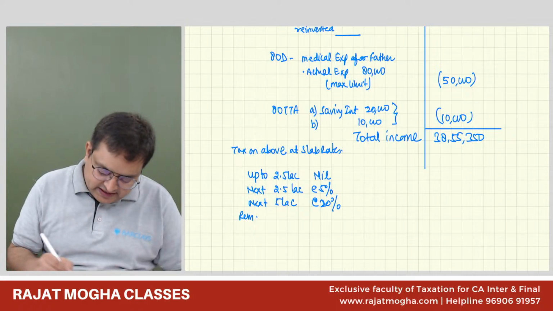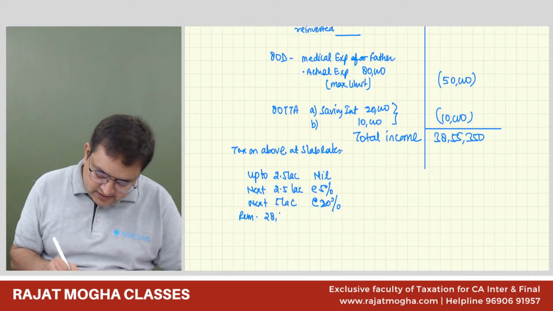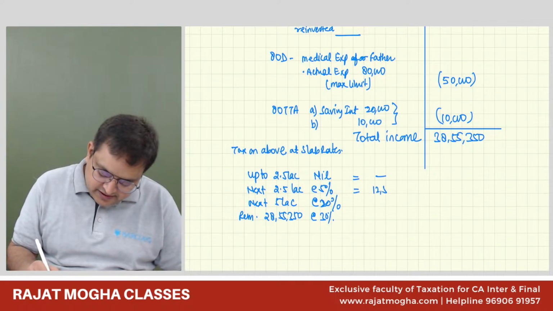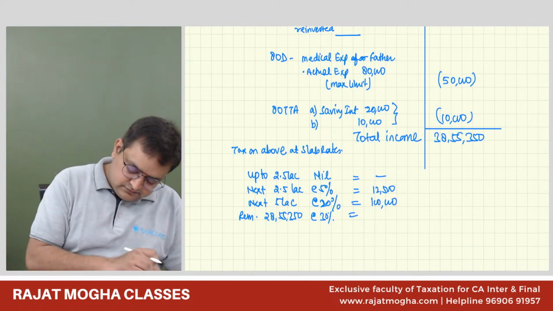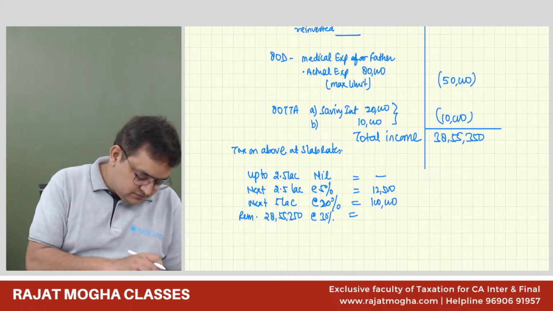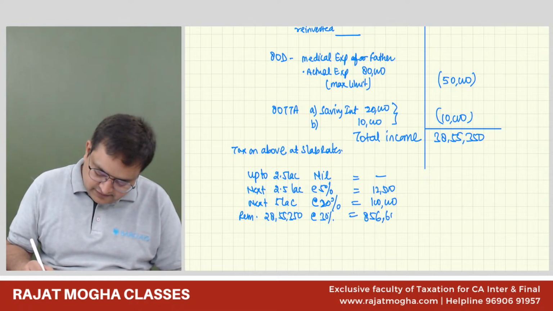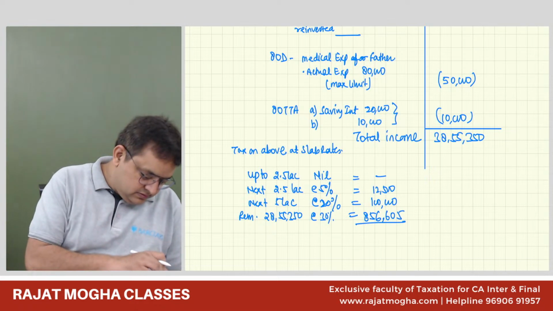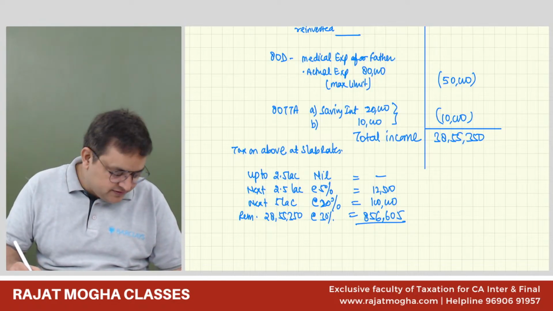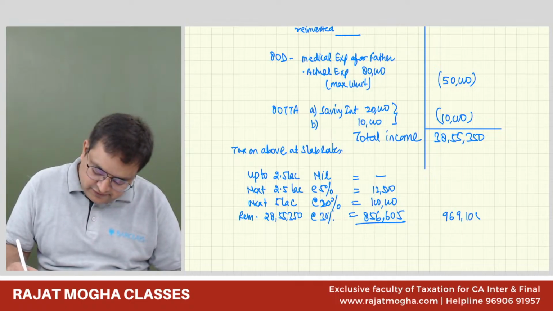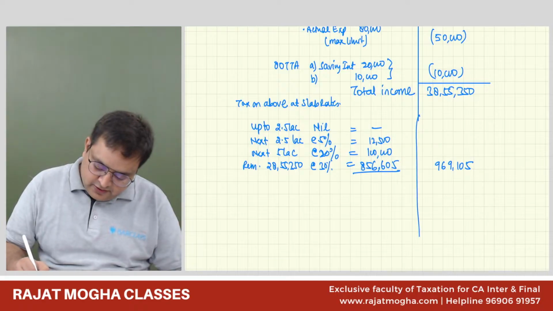How much would it be? Just subtract 10 lakh from here. So it would be on 28 lakh 55,350 at a rate of 30%. This is nil. This is 12,500. This is 1 lakh. And this is 8,56,605? Let me know if my calculation goes wrong somewhere. So 9,69,105. Correct. Now, what will we do?